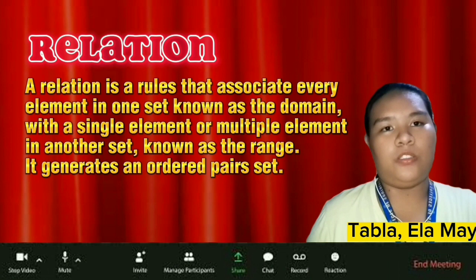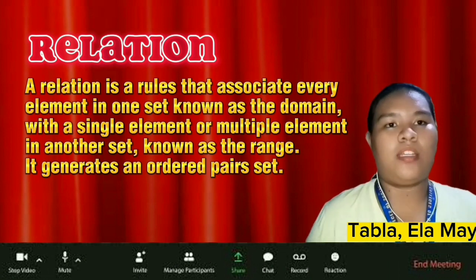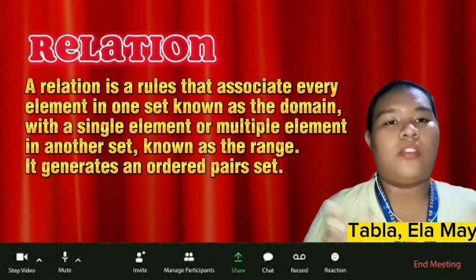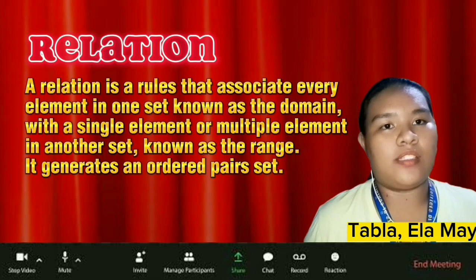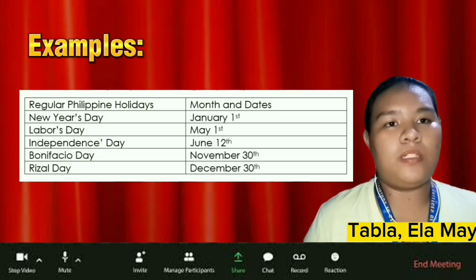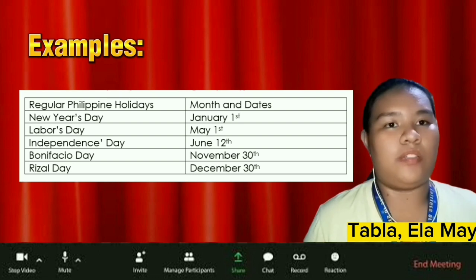A relation is a rule that associates every element in one set, known as the domain, with a single element or multiple elements in another set, known as the range. It generates an ordered pair set. This is an example of that. The regular Philippine holidays are listed, and to the right of them are the month and dates for those holidays.